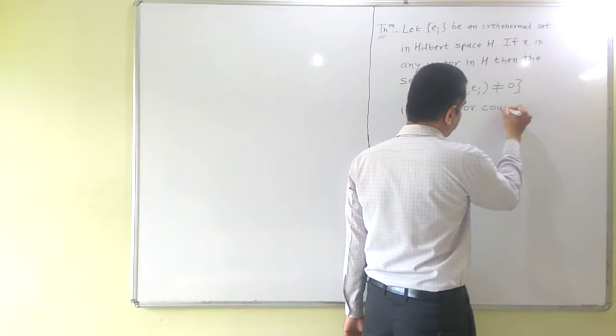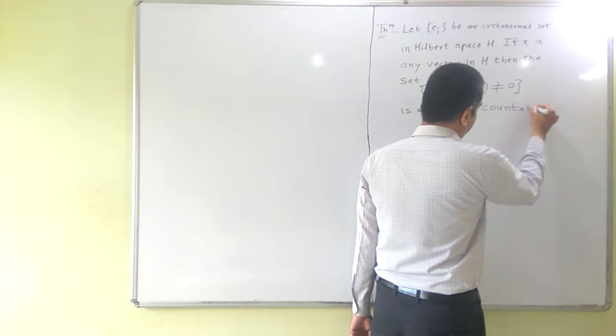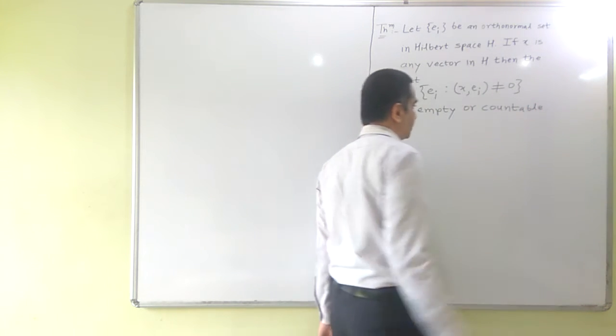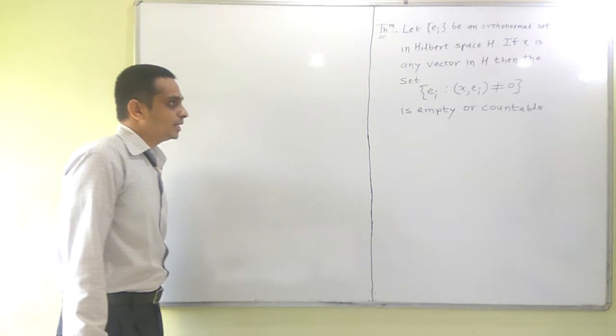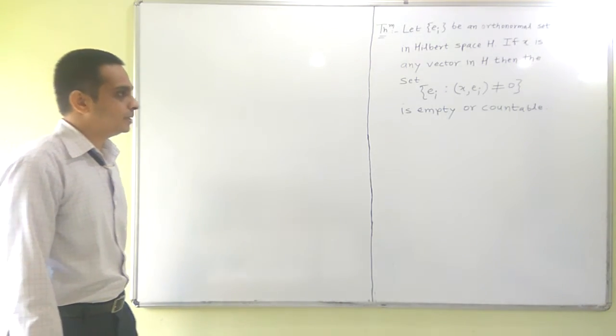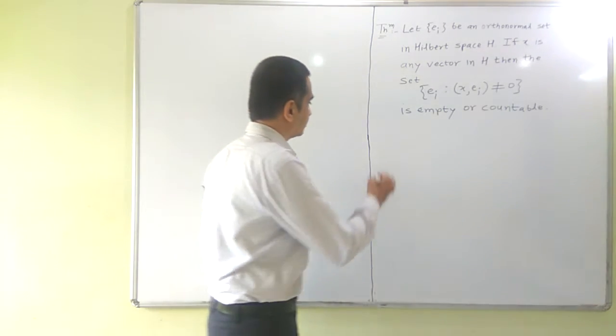It cannot be an uncountable set. So it will contain finitely many or countably infinite vectors, but it cannot be uncountable.